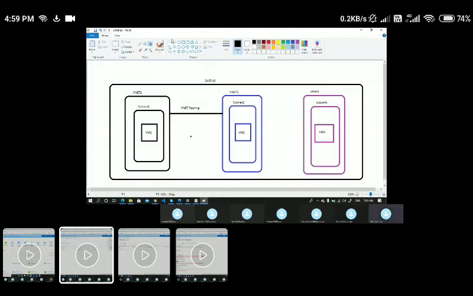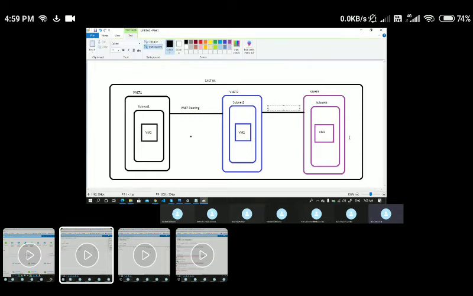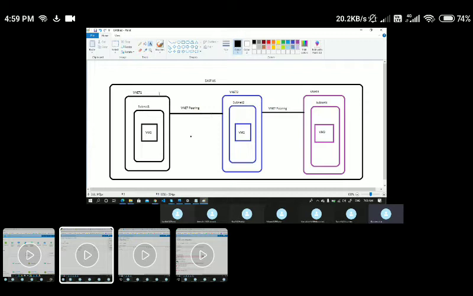Let me ask one more question now. I have a VNet peering connectivity from VNet 1 to VNet 2, and at the same time I have a peering connectivity from VNet 2 to VNet 3 as well. So I have VNet peering from VNet 1 to VNet 2 and VNet 2 to VNet 3. Can somebody tell me, can VNet 3 resources communicate with VNet 1? This is also one of the very important interview questions, by the way.